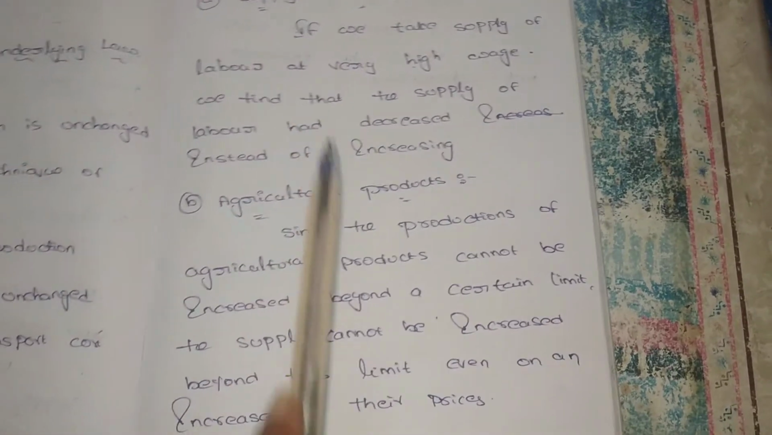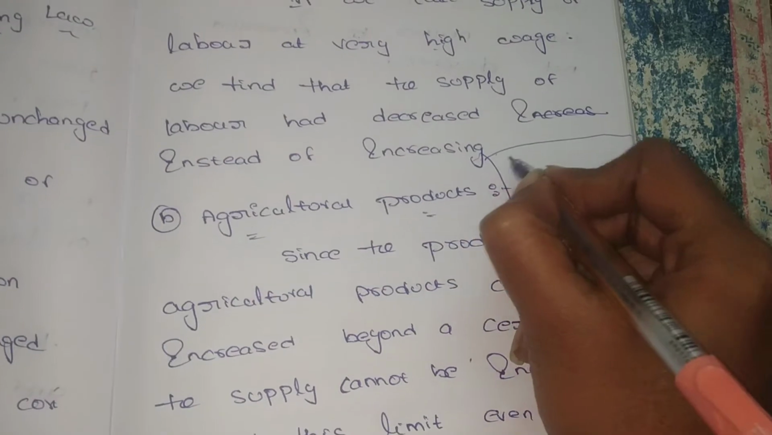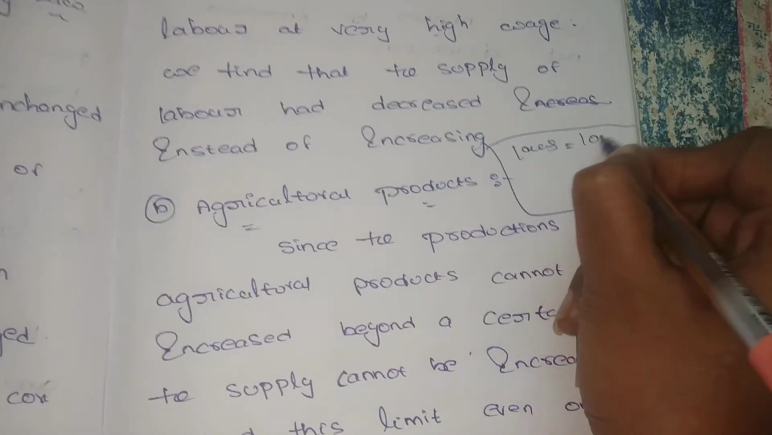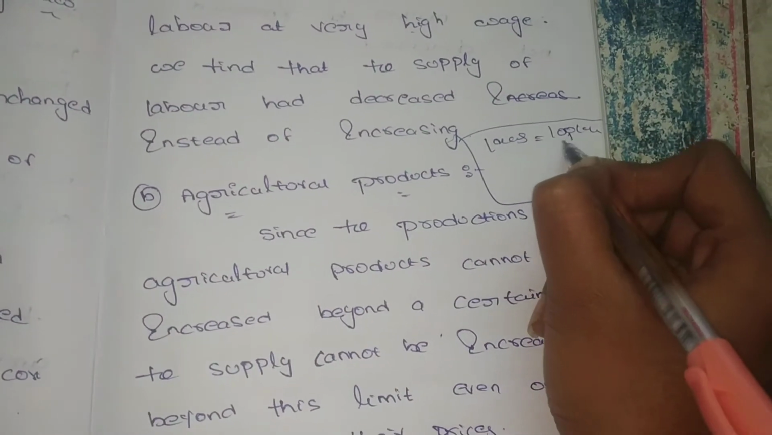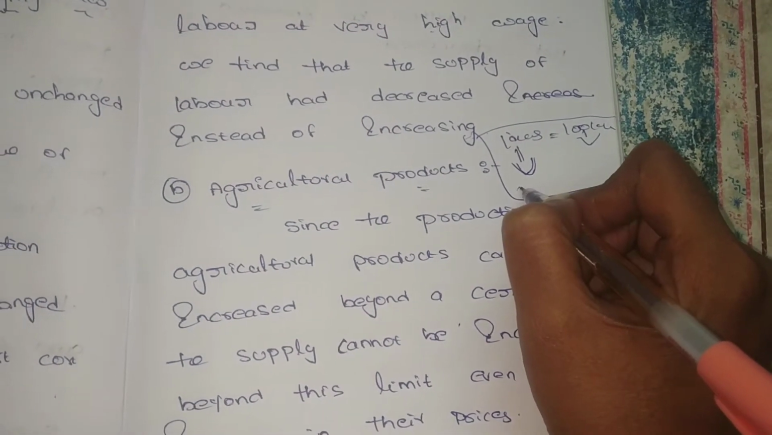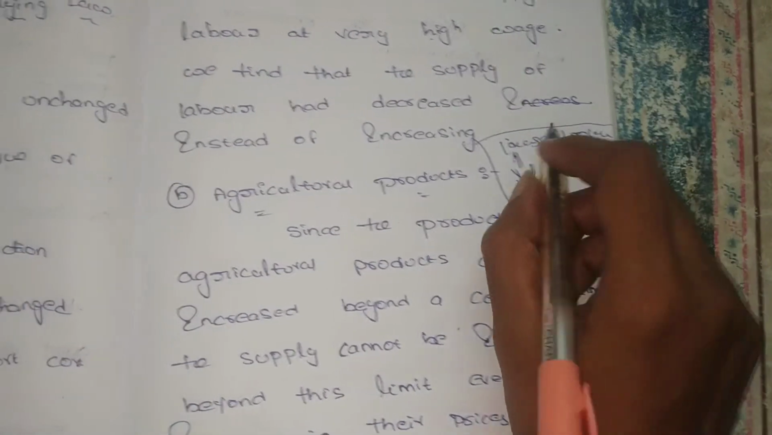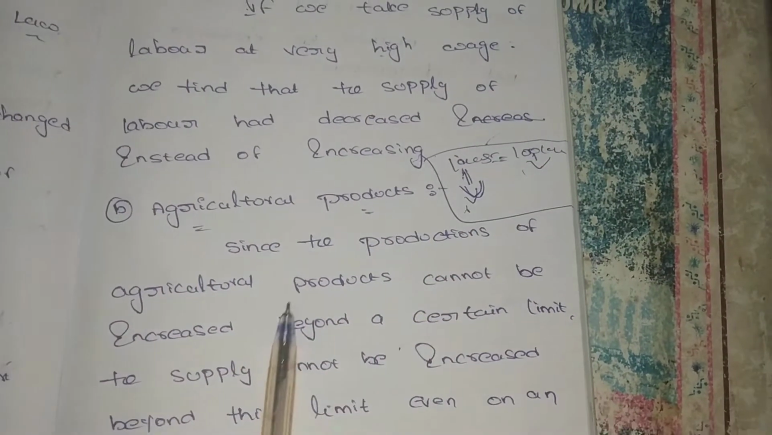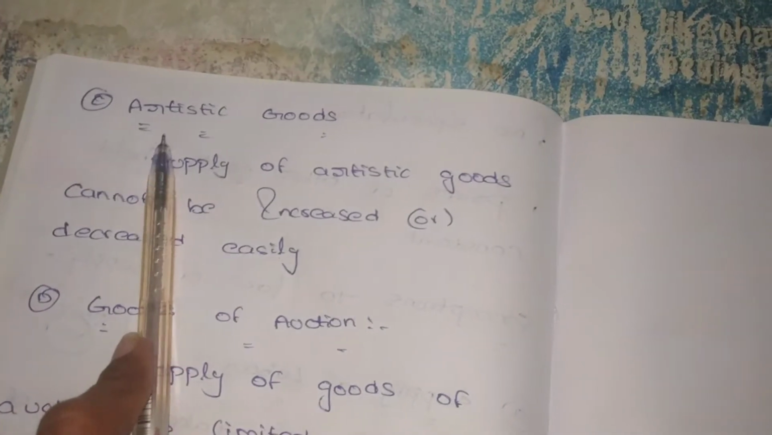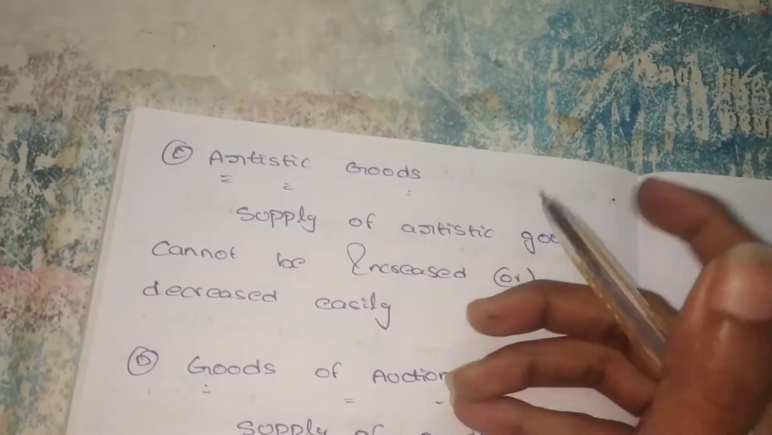For example, in 1 acre, I am producing 100 kgs of wheat. If there is an increase in the price of wheat, I am unable to produce more, because with an increase in price you would have to supply more goods. But in 1 acre of land, I am unable to produce more than 100 kgs. So in this case, the law of supply does not apply. And next, artistic goods. What are artistic goods? Artistic means creative skills.